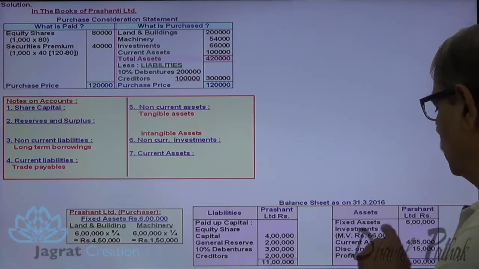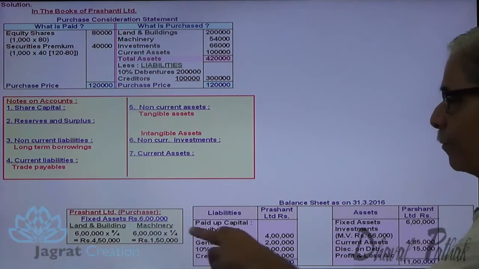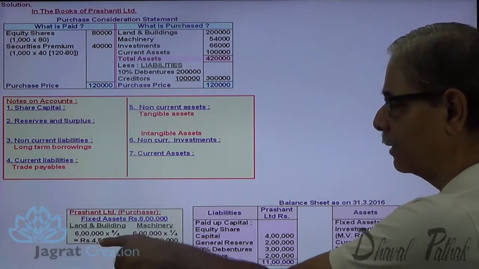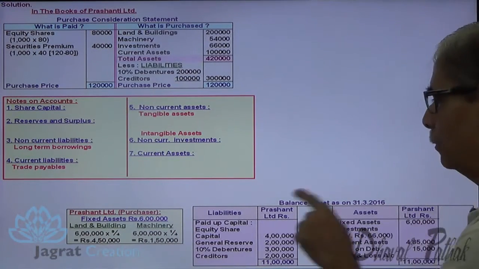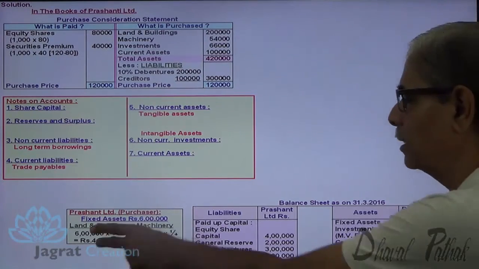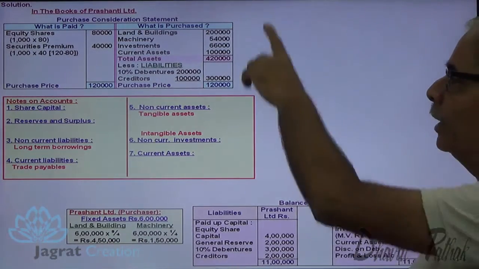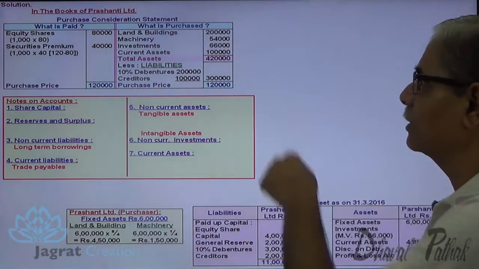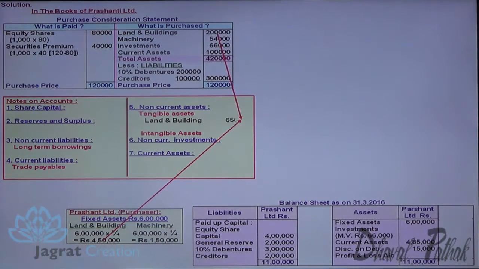Now, 6 lakhs is the fixed assets divided in the ratio of 3:1, 3/4 and 1/4. These are the land and building of Prashant. These are the machinery of Prashant. This is the book value. Now, our tangible assets, land and building, 4,50,000 plus 2 lakhs. Machinery, 54,000 plus 1,50,000.